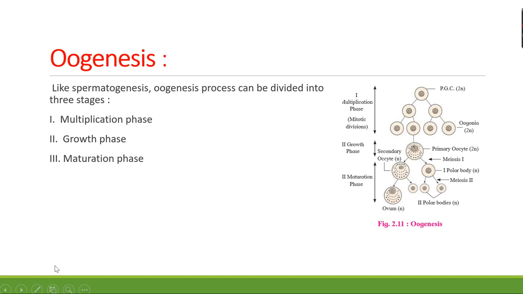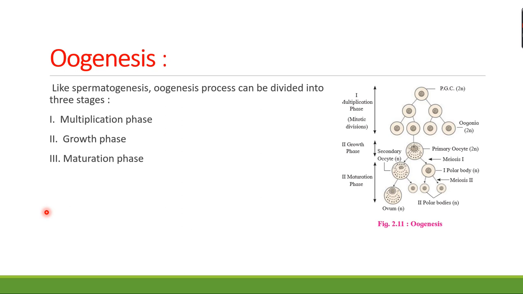Dear students, we are studying human reproduction, and in the last lecture we studied the spermatogenesis process. Next, a very important point according to your exam, is oogenesis.